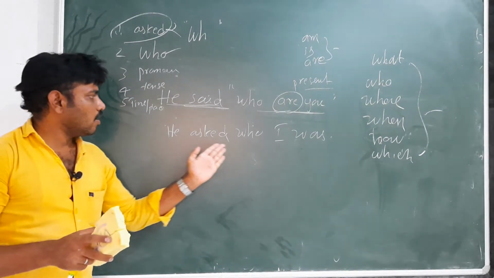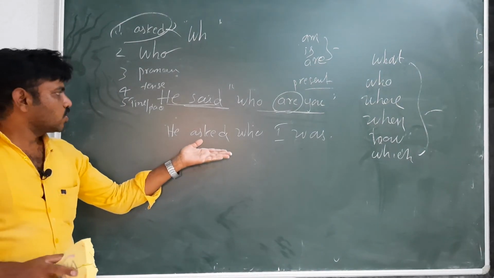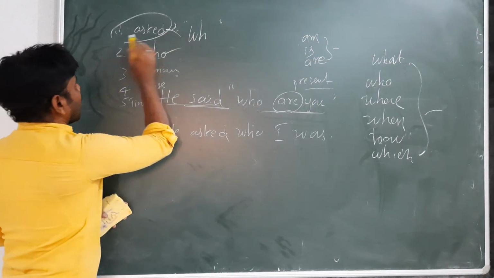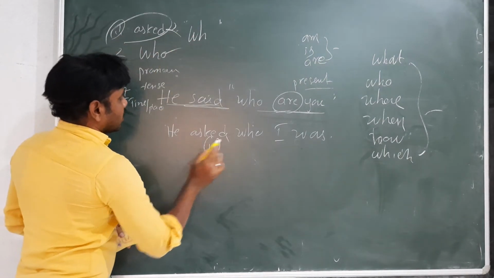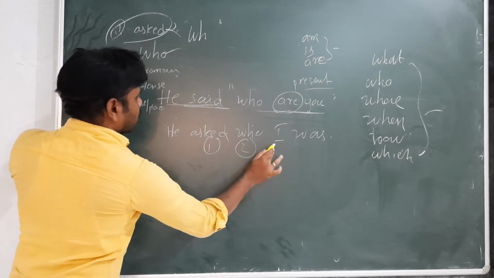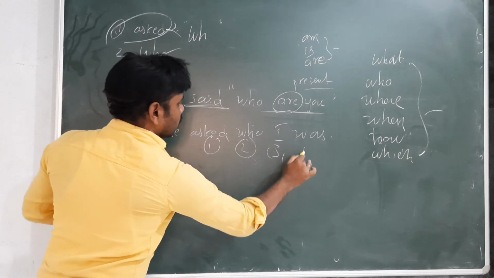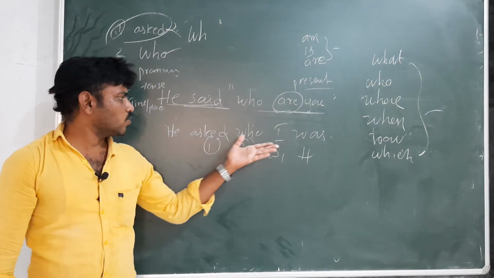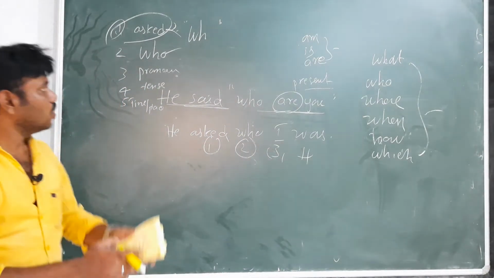Now these are the changes. "Asked" we write here. The first one is asked, next "who," second one. Pronoun third. Tense fourth. So, he asked who I was.